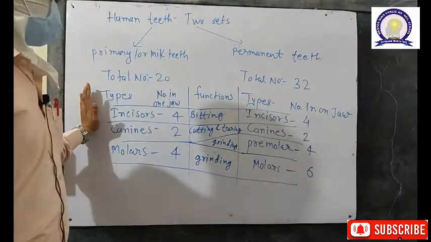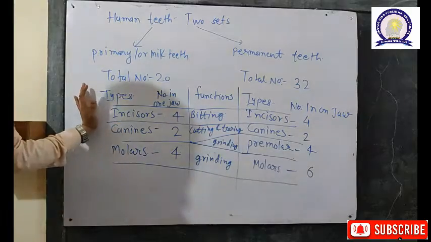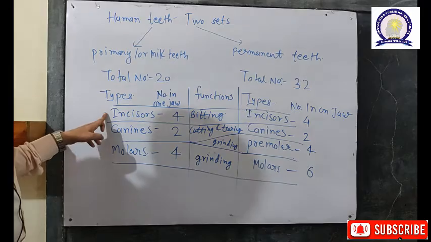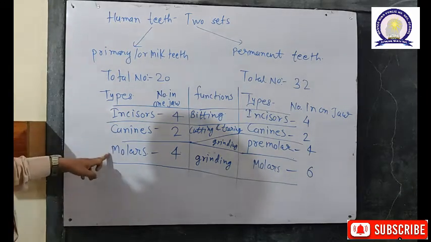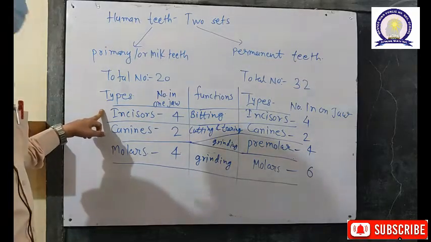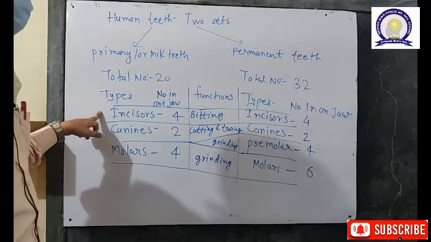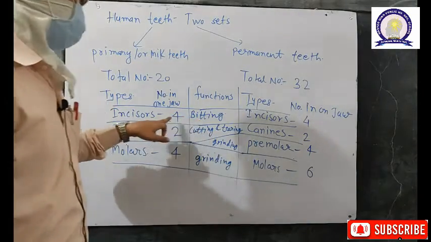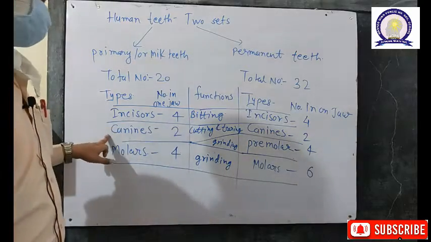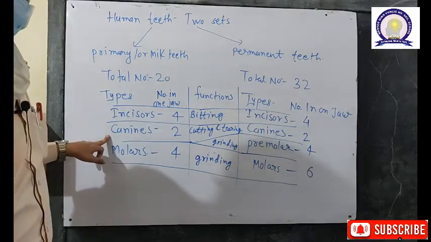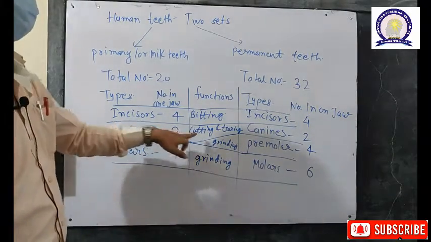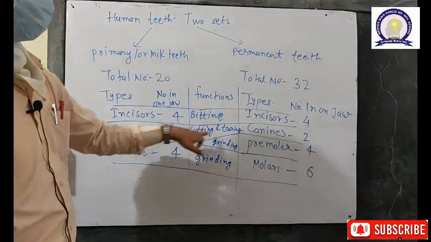There are some types of teeth present in the human being. In primary or milk teeth, three types of teeth are present: incisors, canines and molars. Incisors are chisel-shaped teeth whose primary function is biting of the food, and in each jaw a human contains 4 incisors. The second type of teeth is the canine. These are pointed or peg-like teeth. The primary function of these teeth is cutting and tearing.